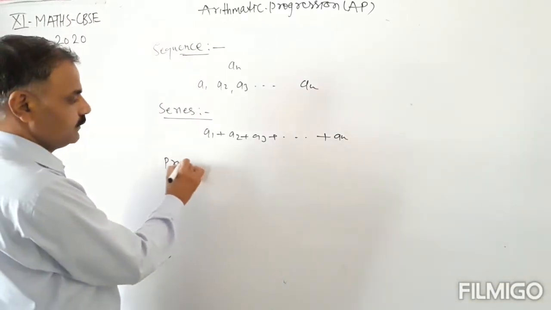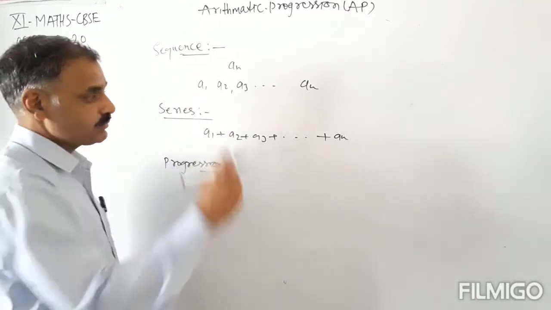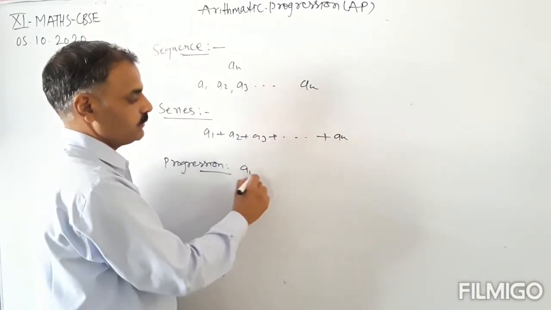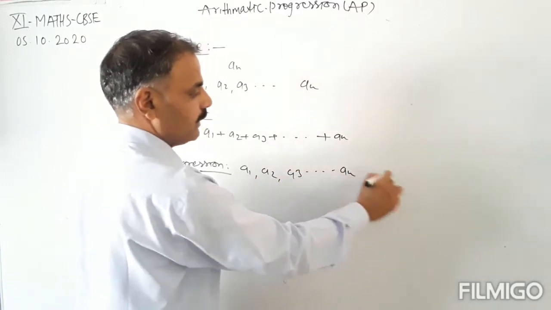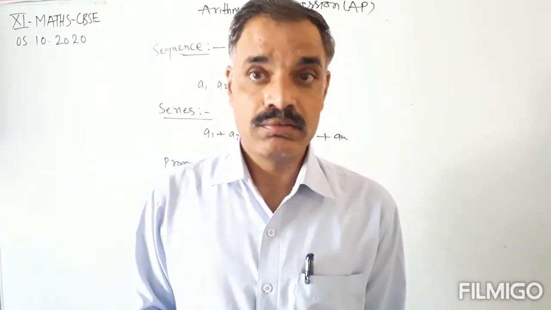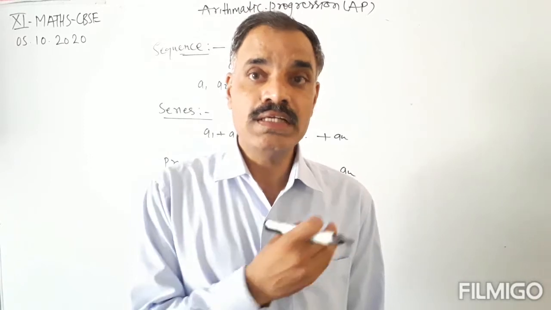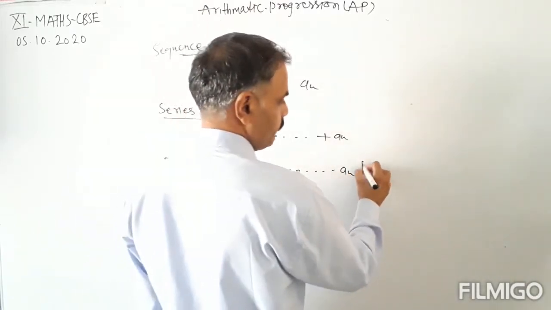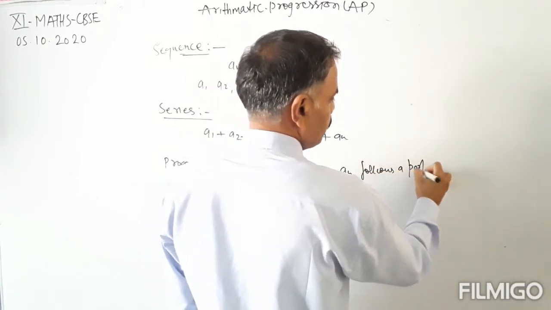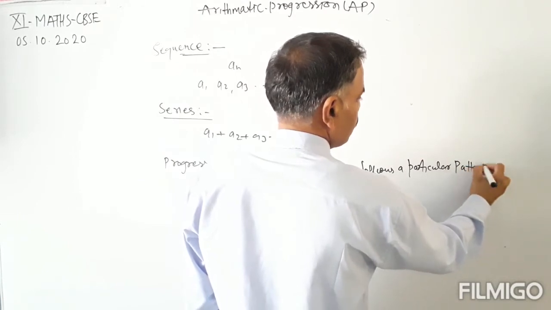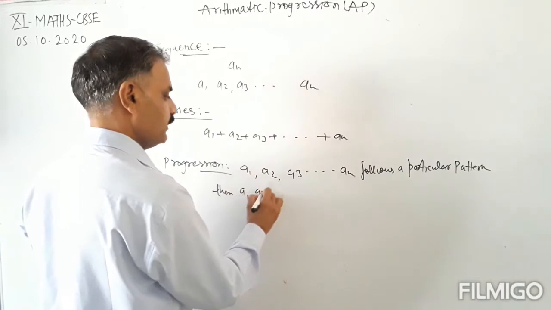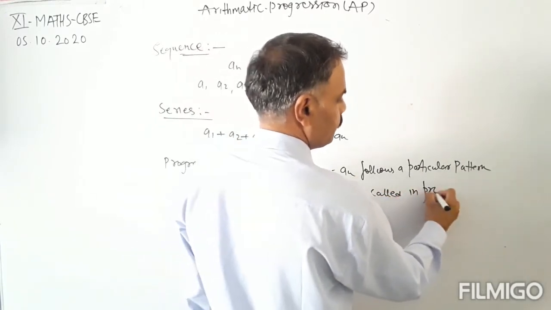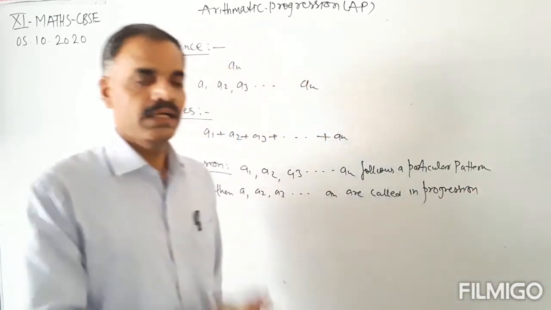Now the progression. If the terms of the sequence, that is a1, a2, a3 and so on, an, follow a particular pattern, then these terms are said to be in a progression.